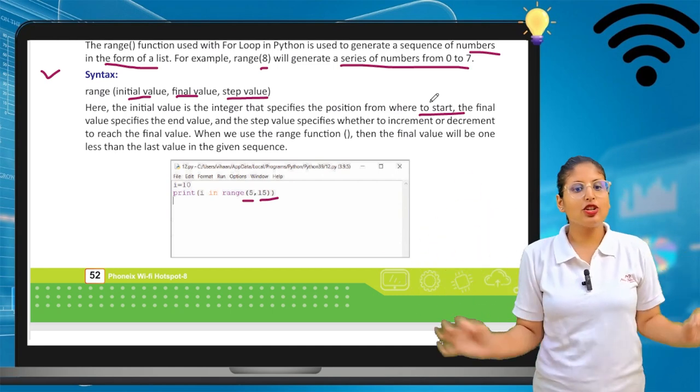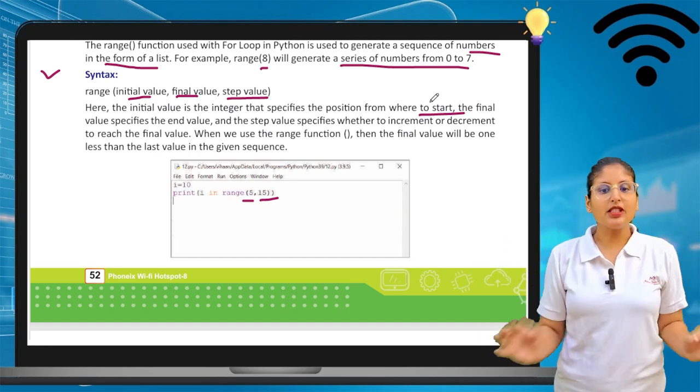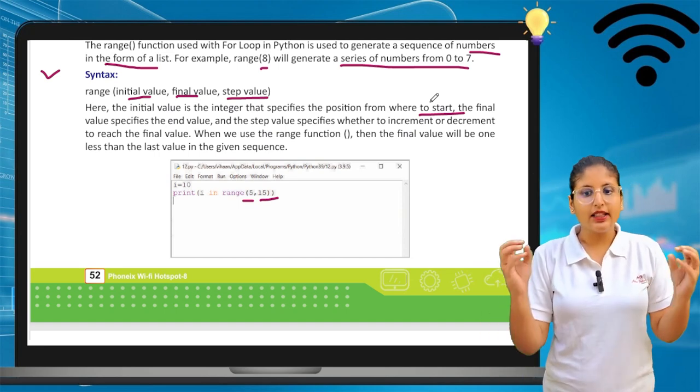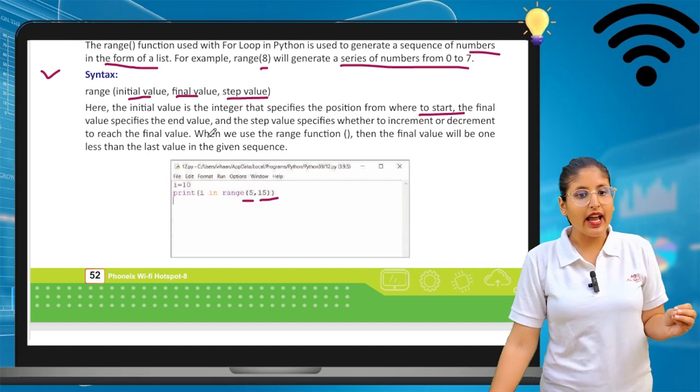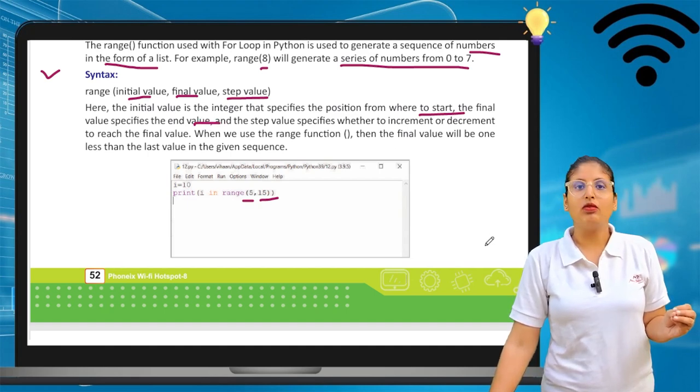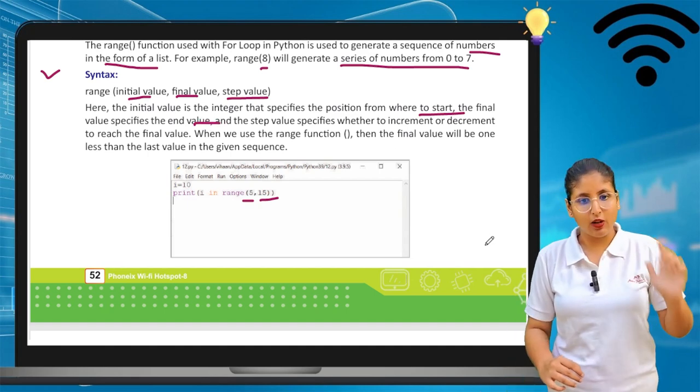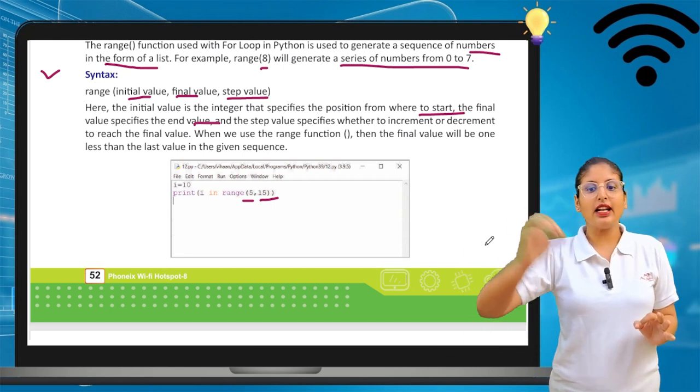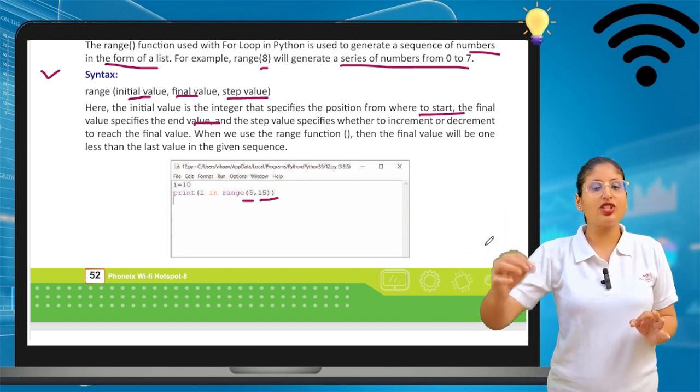The initial value is the integer that specifies the position where to start. The final value specifies the end value, and the step value specifies whether it is incremented or decremented to reach the final value.